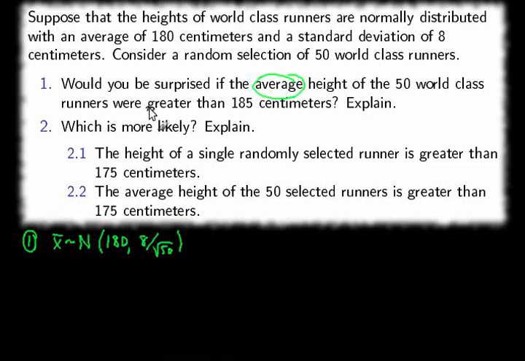So we want to find out if it would be surprising whether the average height of 50 world-class runners were greater than 185. So let's calculate the probability. If it's very likely, then we won't be surprised. If it's not likely, then we will be surprised. So we want the probability that x bar, the average, is greater than 185. So that's 1 minus normal.